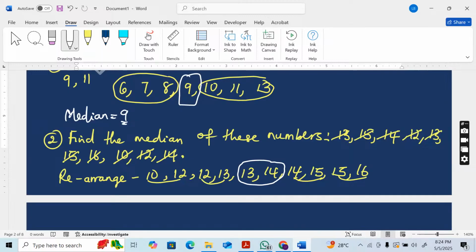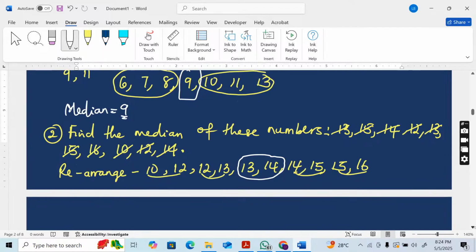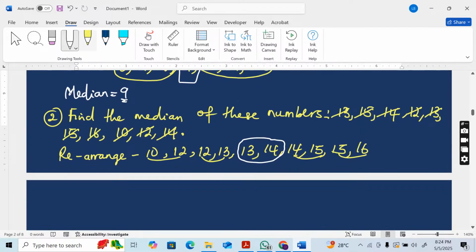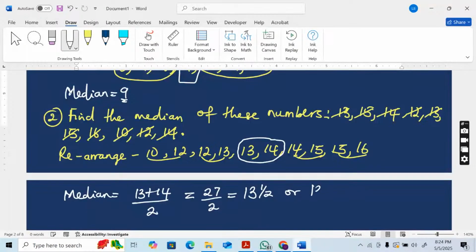Anytime you have 2 numbers left as the median, you add the 2 numbers together and divide by 2. All right? The median is showing us 13 and 14. Add the 2 numbers together and divide by 2. So 13 plus 14 is 27, and 27 divided by 2 will be 13 whole number 1/2, or 13.5. So the median is 13 and a half, or 13.5.